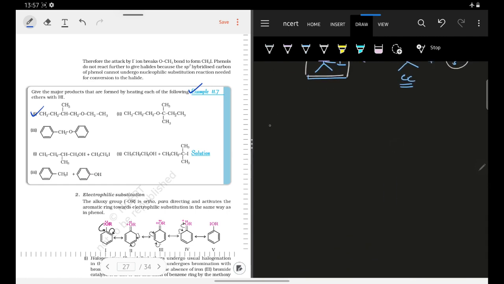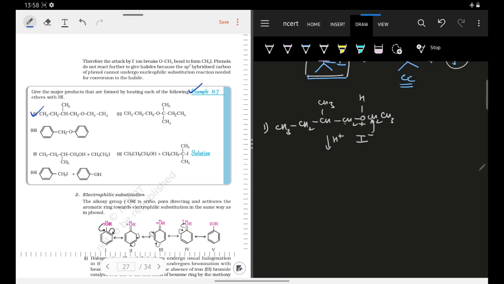So they have given you this compound, CH3CH2CH3 and then CH2OCH2CH3. First they are protonating it. Once it is protonated, I minus will attack on this carbon atom.